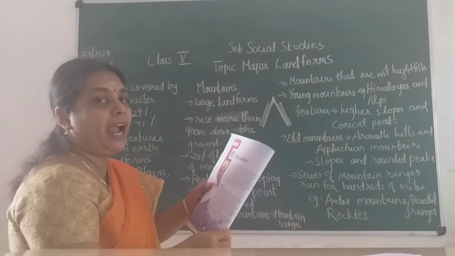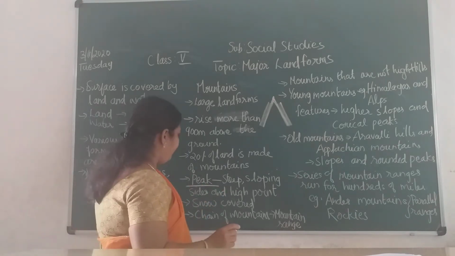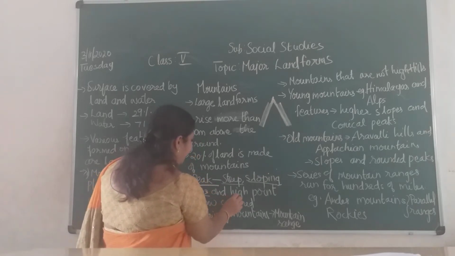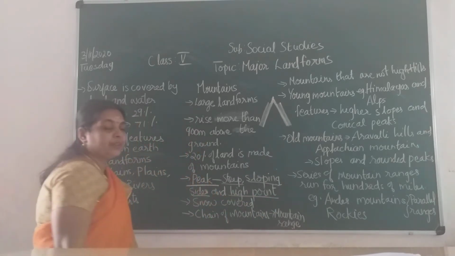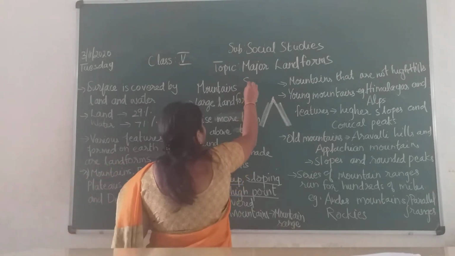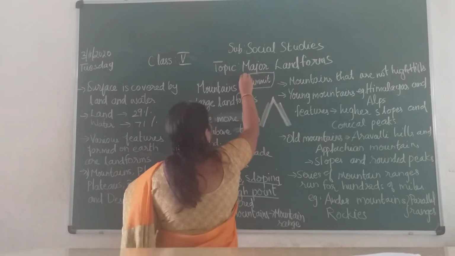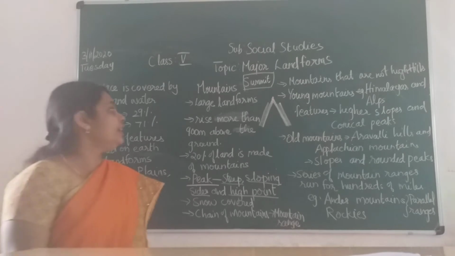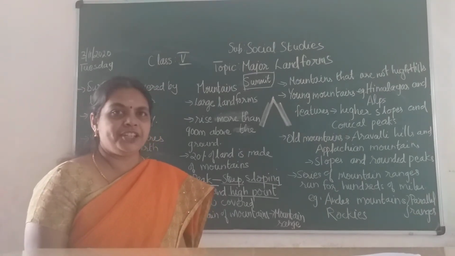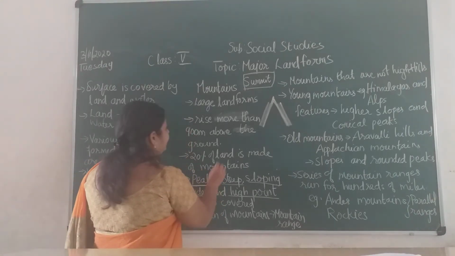It is known as peak children. So it is known as peak. What is a peak? You can say it has steep, sloping sides and a high point. Okay, that is called a peak. And one more name it has is the summit. So you would have heard about the mountaineers climbing Mount Everest. When they reach the peak of the mountain, they say they have reached the summit. Okay. So the other name for peak is summit.